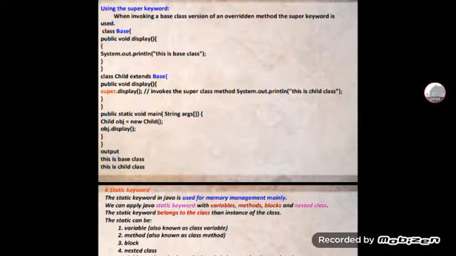After that, class Child extends Base, public void display, super dot display, which invokes the super class method, then System.out.println, "This is a child class". When you call super dot display, it prints "This is a base class".